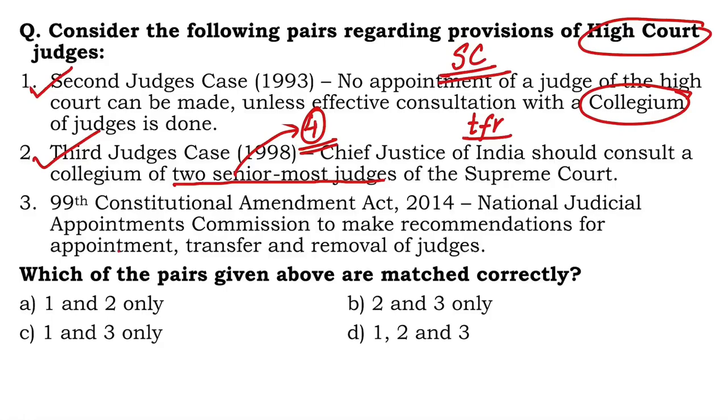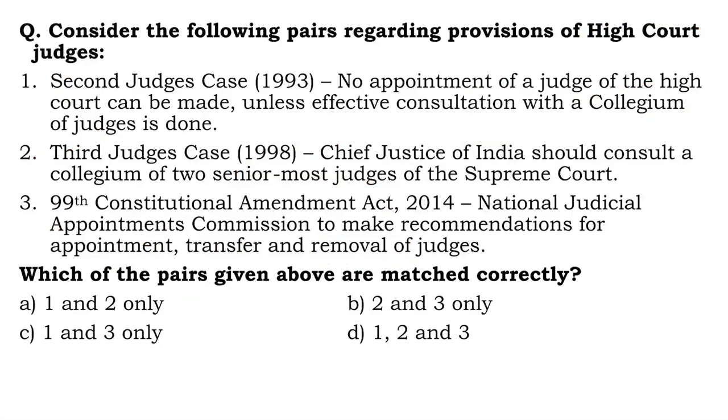Now, number 3, 99th Amendment Act, that's NJAC. So NJAC to make recommendations for appointment, for transfer and removal of judges of High Court. No, NJAC was of course established for making recommendations on appointment and transfer, but not for removal. The removal is done through voting in the Parliament. So 3 is incorrect. Which of the pairs are matched correctly? A, 1 and 2 only are matched correctly.